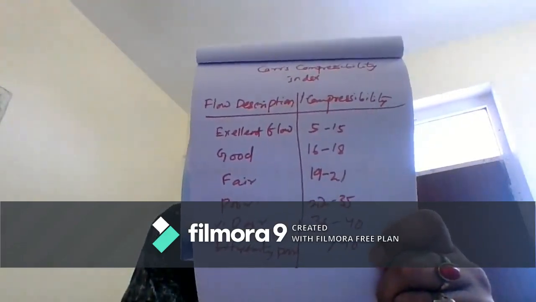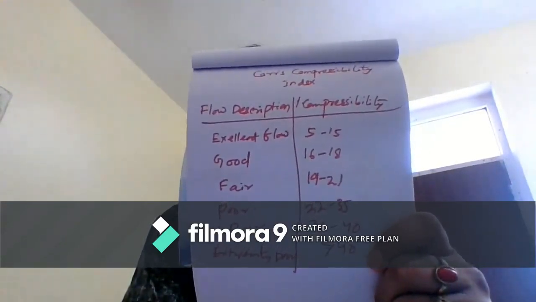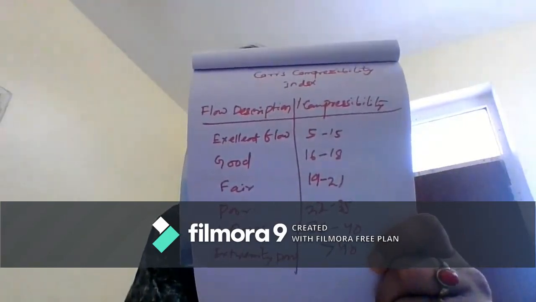These are the different ranges for the Carr's index. These values indicate the flow property of powders. If the Carr's compressibility index is ranging from 5 to 15, the property is known as excellent flow. If between 16 to 18, it is good. If 19 to 21, it is fair. If 32 to 35, it is poor. And 36 to 40, it is very, very poor. If more than 40, it is extremely poor.